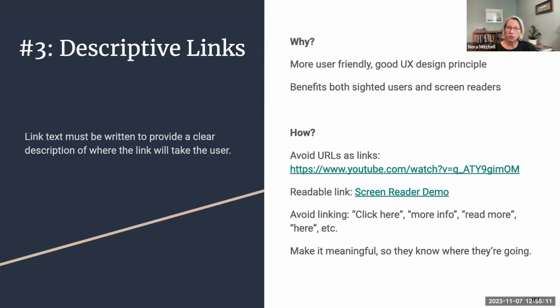Another thing that was super common a while ago that we want to avoid now as much as possible is these words "click here" as the link, because that's not what's important on the page. What's important on the page, for example, here is, hey, there's a screen reader demo to see. And that's what I want to see linked and popping out of the page because of the color and the underline. So avoid those words. And so making it as meaningful as possible is great, so they know where they're going.